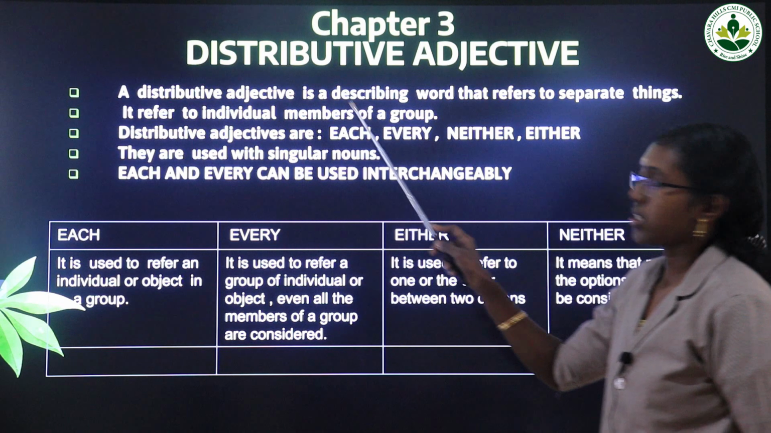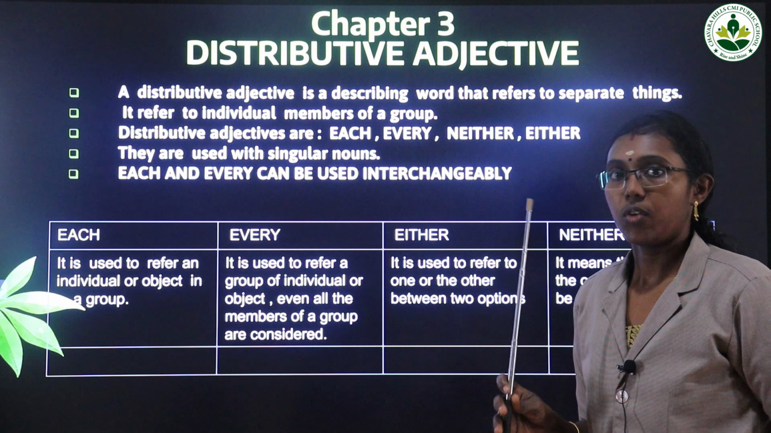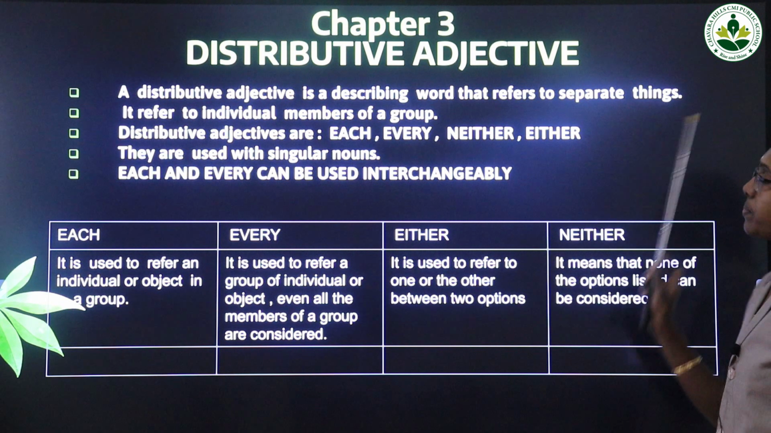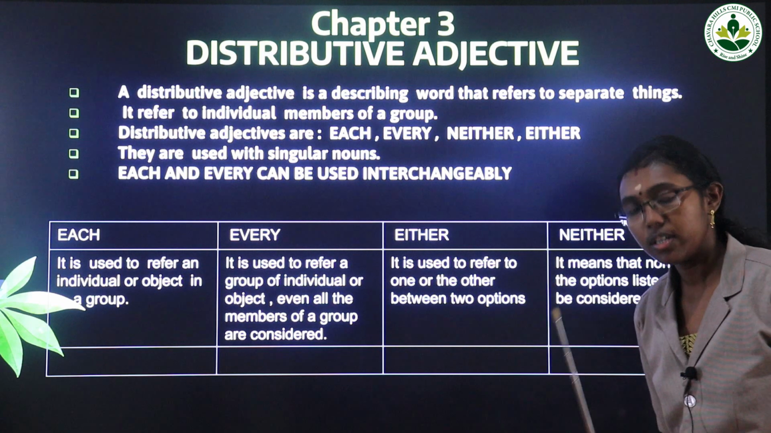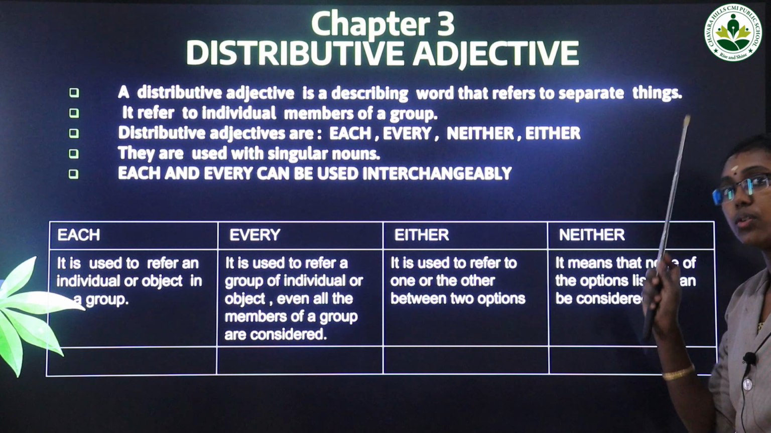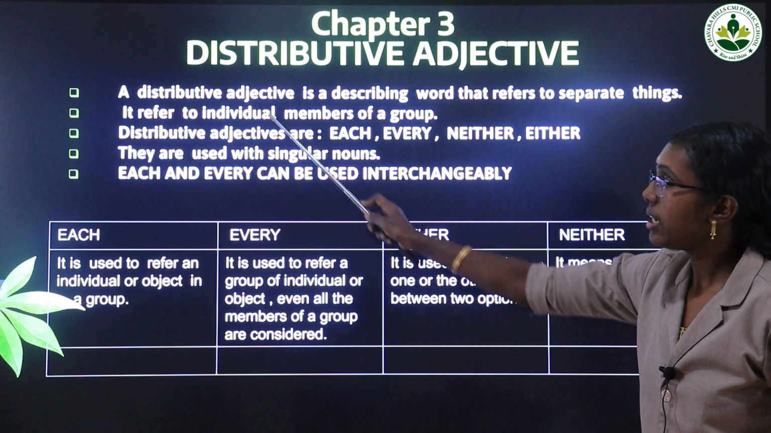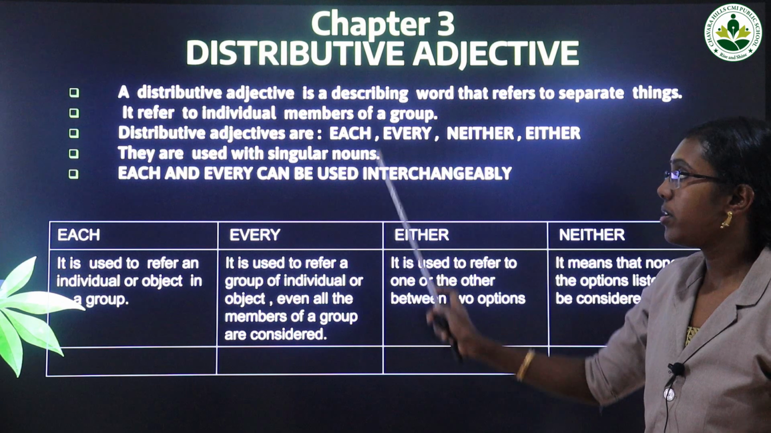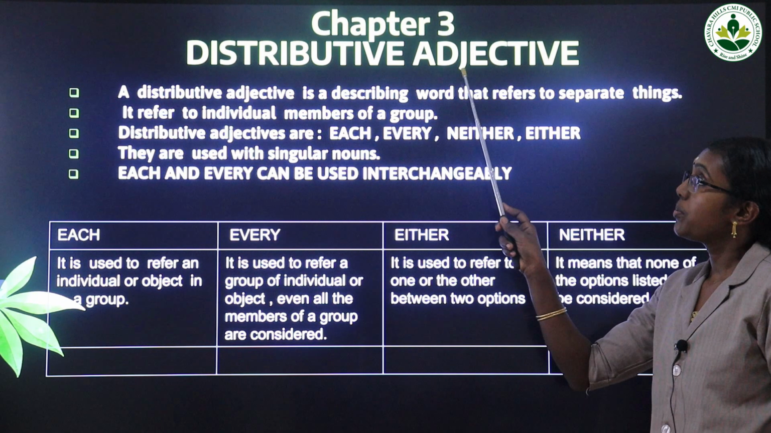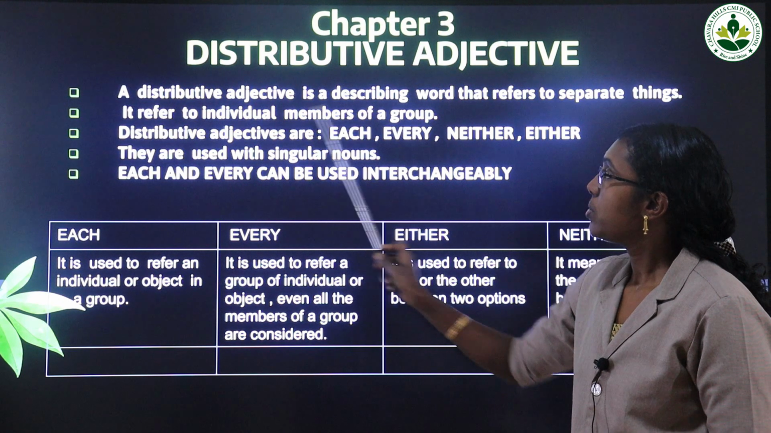A distributive adjective is a describing word, we have to say about a word, describe a word that refers to separate things. So we are using one word to indicate a group of things, or individually we can refer by using a distributive adjective. By example you can understand, and it refers to individual members of a group. So a distributive adjective is the word that is used to indicate individual members of a group.